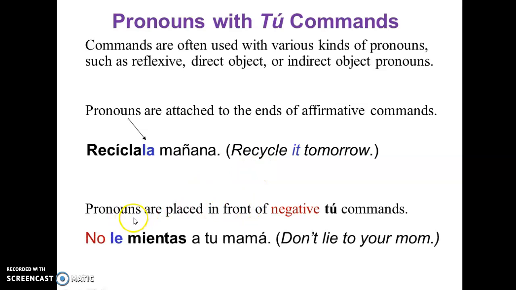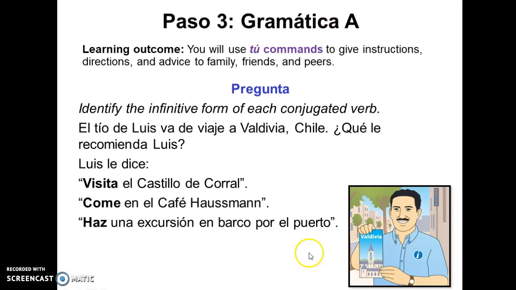Or in negation, pronouns are placed in front of negative tú commands. No le mientas a tu mamá. So don't lie to your mom. And then the negation goes first, and then the pronoun, and then the command in the negation, mientas. So don't lie to your mom.